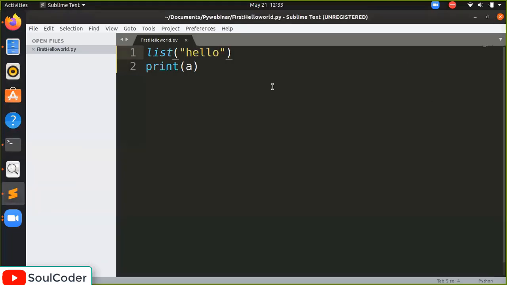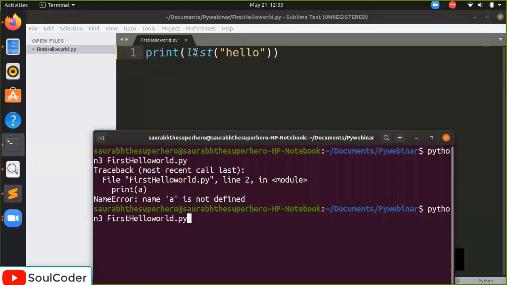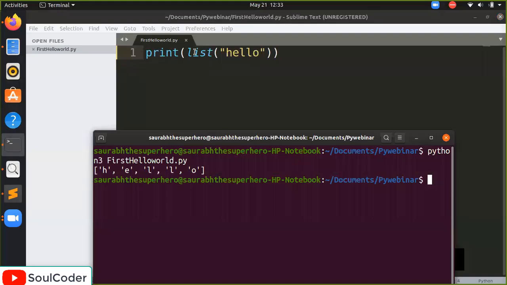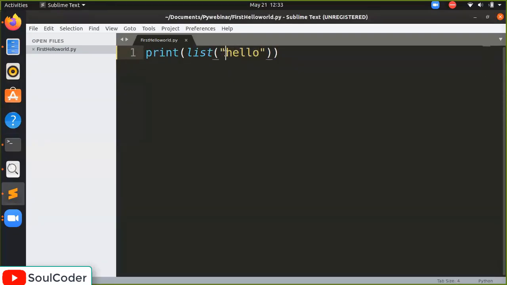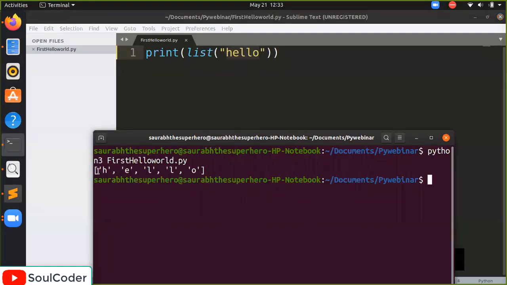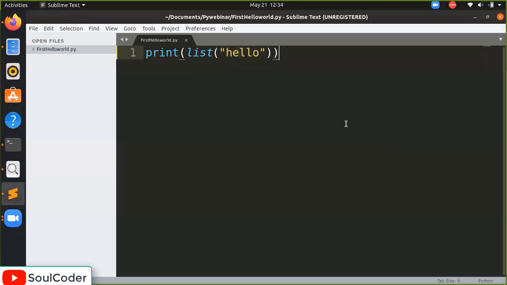It's not defined. Wait, I'm going to write this statement inside this. You can see this list. What it does is this string is converted into a list. So in this way, you can convert a string into a list. You can also convert a tuple into a list this way.